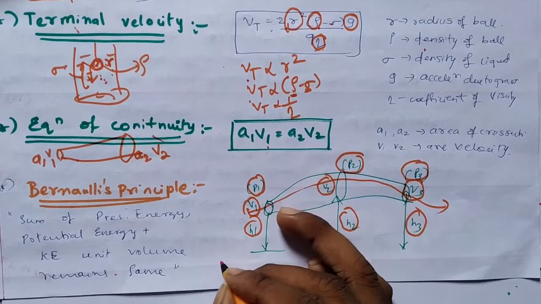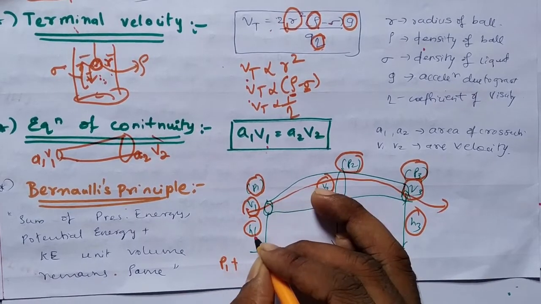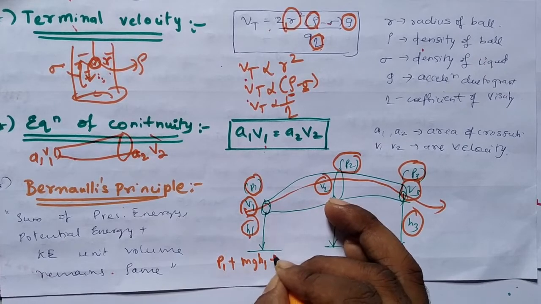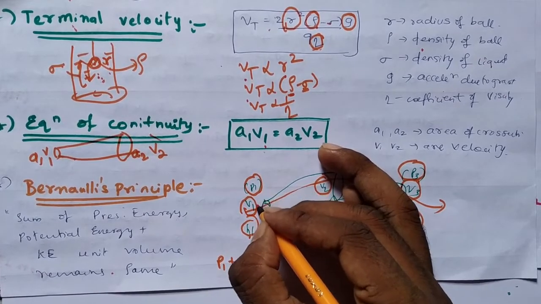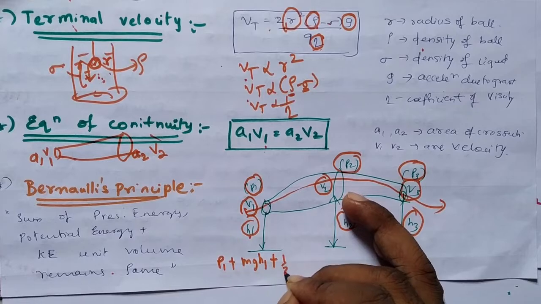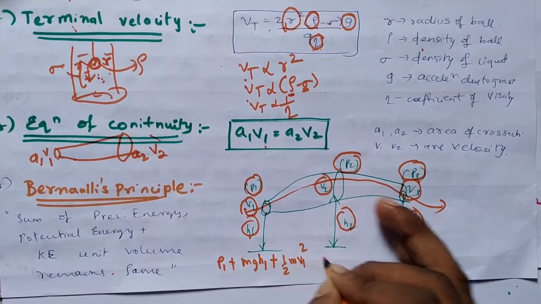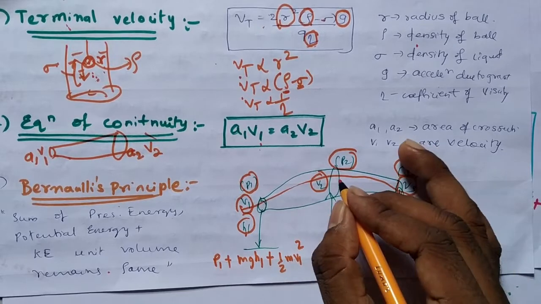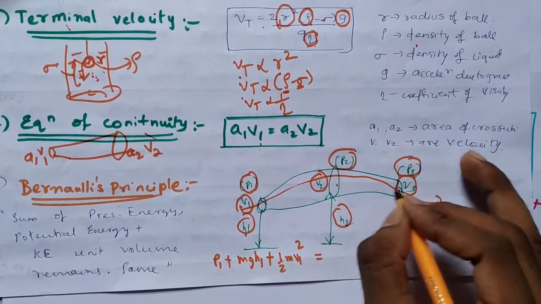For example, here pressure energy is P1 and height is H1, so potential energy becomes m g h1, plus here velocity is v1, that means kinetic energy is 1 by 2 m v1 square. This is equal at all the points, that means it should be constant here and here also.